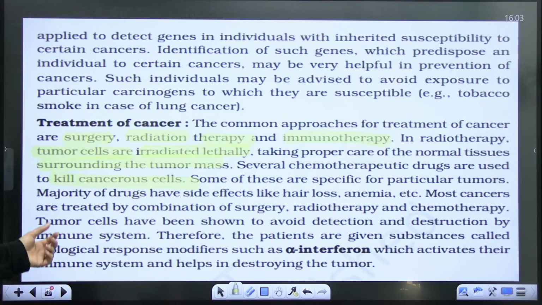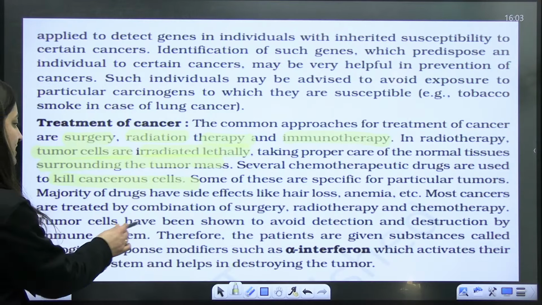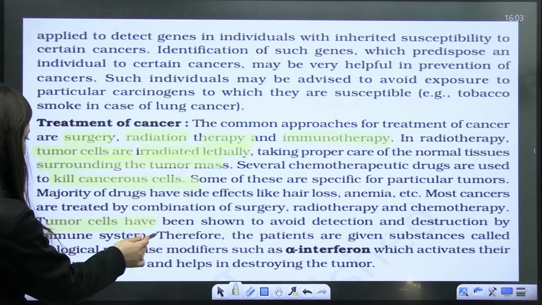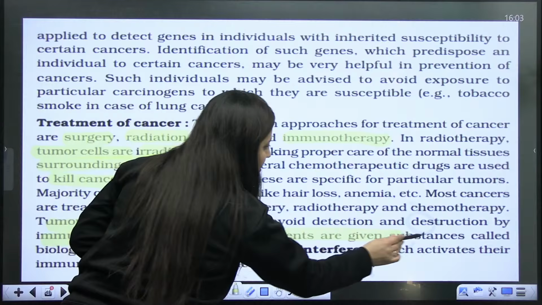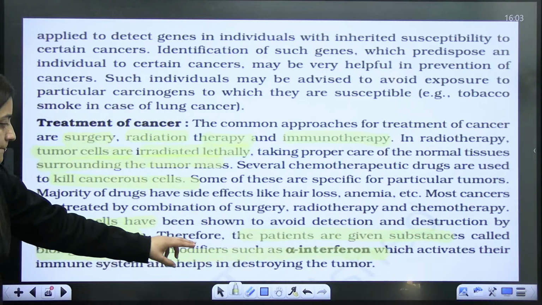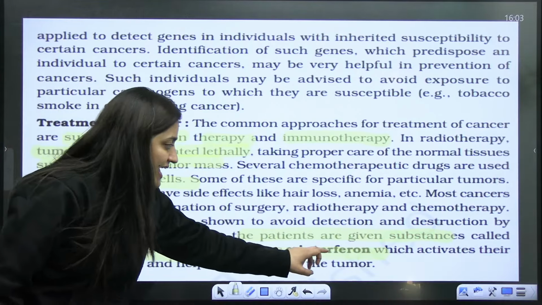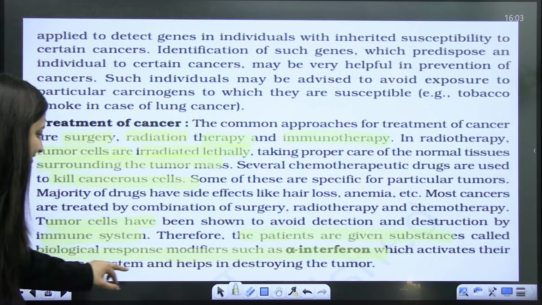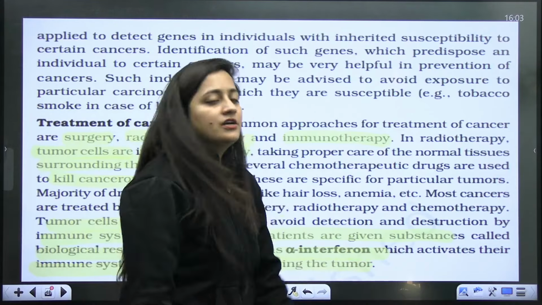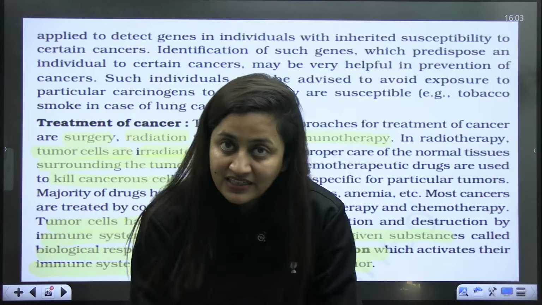Tumor cells have been shown to avoid detection and destruction by the immune system, so patients are given biological response modifiers like alpha interferons, which activate their immune system and help in destroying the tumor.